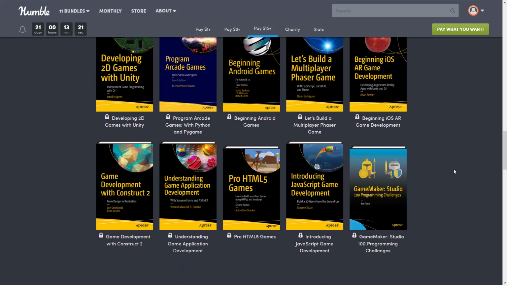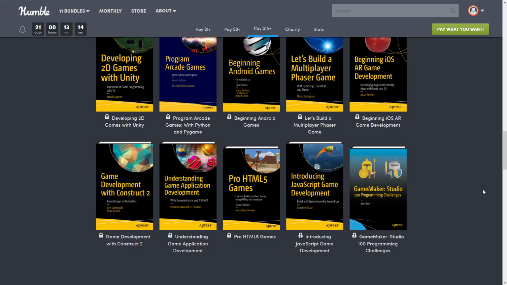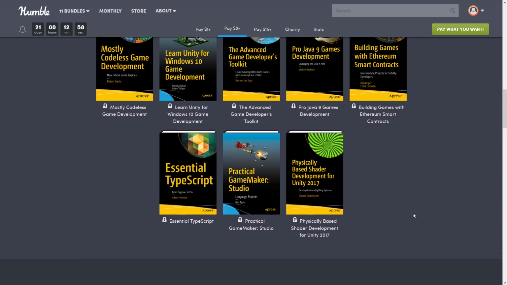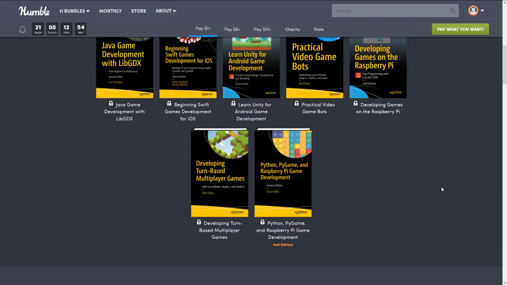Huge collection going on in this actual collection. Then again, we've got game development with Construct 2, and then we have GameMaker Studio covered as well. So pretty much every major 2D game engine that has books for it is covered in this particular collection. Now, if you're coming at it for a 3D world, 3D look of books, you're probably not going to find too much in this collection. There's the bots one, AR development, but most of this stuff is focused around 2D